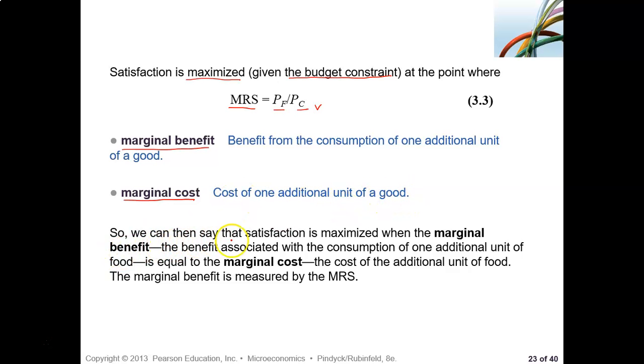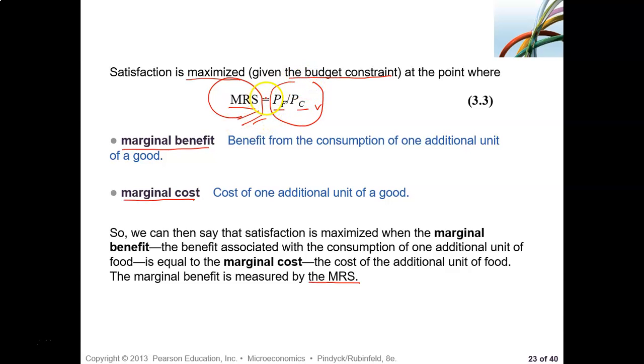So we can then say that satisfaction is maximized when the marginal benefit, the benefit associated with the consumption of one additional unit of food, is equal to the marginal cost, the cost of the additional unit of food. The marginal benefit is measured by the MRS. So this is marginal benefit, this is marginal cost.